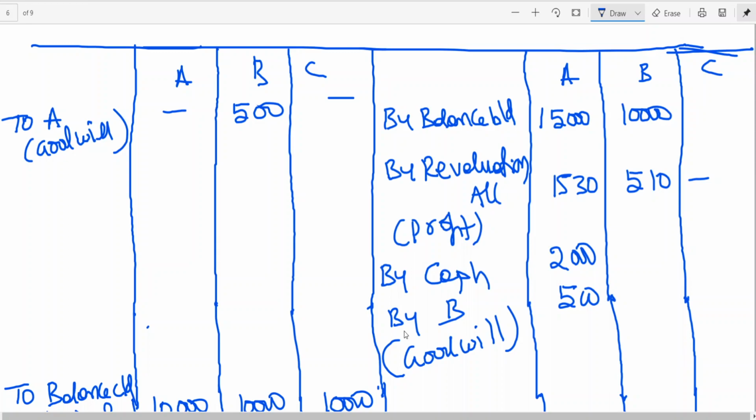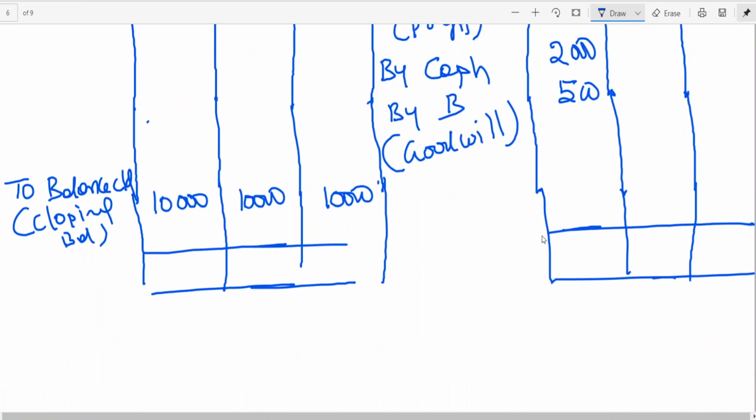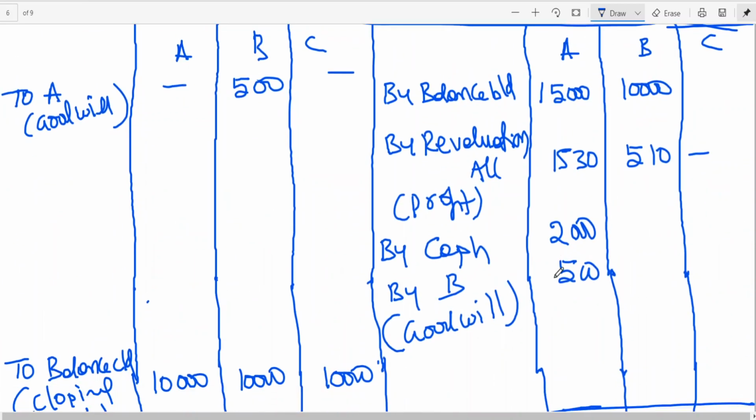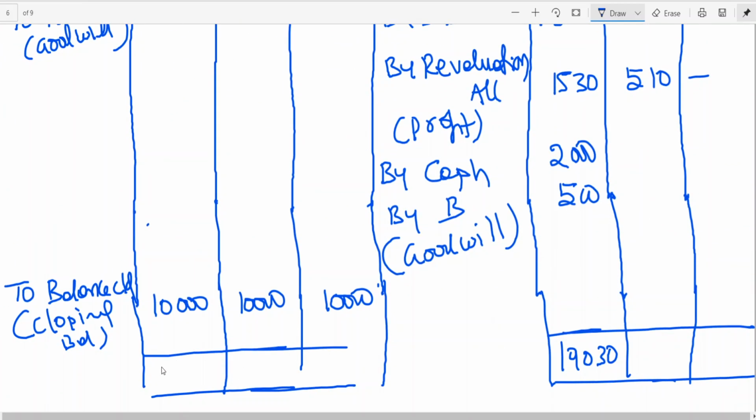It is coming to 19,030. A's capital is showing a credit balance of 19,030.